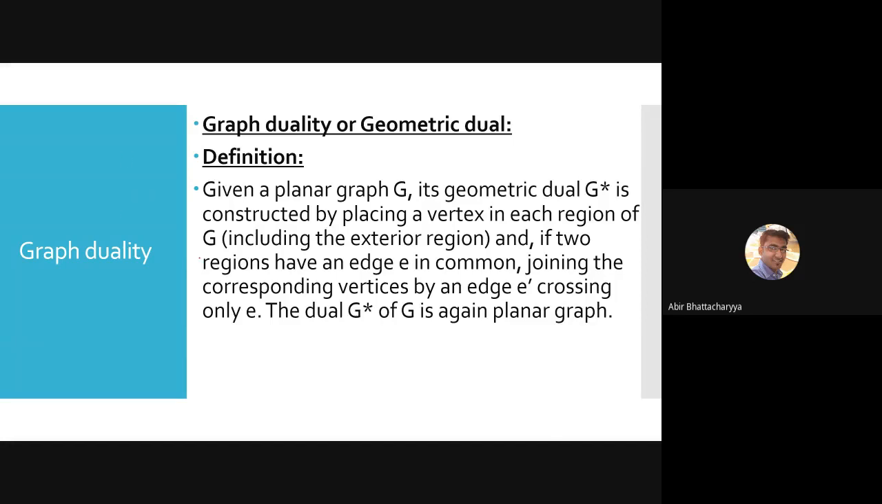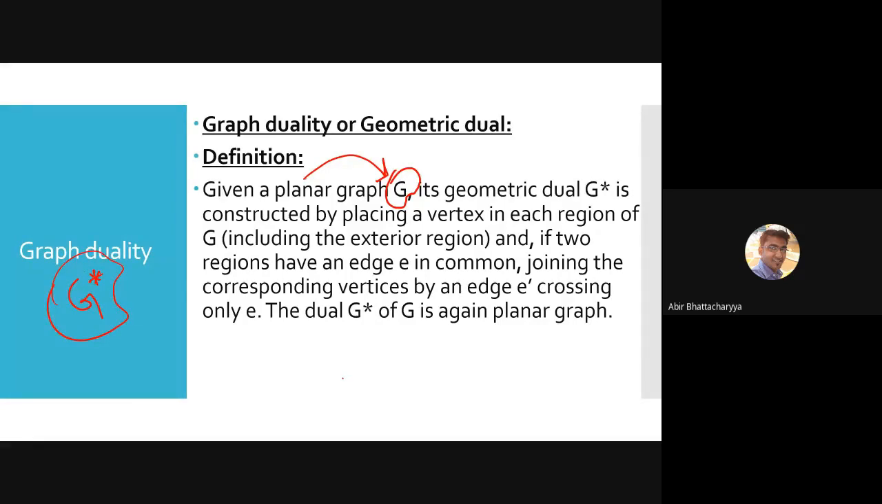So what is the geometrical dual or graph duality? First of all, we have any graph G, and G must be a planar graph. If I have any planar graph G, then only we can find the geometrical dual of that graph. And the dual of a graph G is denoted as G star. So the notation of a dual is going to be G star only.